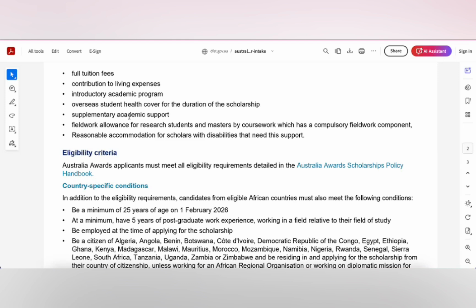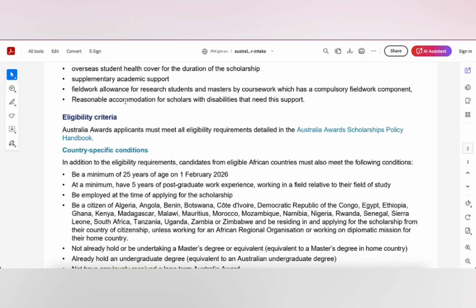Supplementary academic support. I guess it depends on the kind of support that you're going to need. Field work allowance, if you are doing masters by research, or masters by coursework which has a compulsory field work component, then you'll be covered. And also reasonable accommodation if you have a disability that needs support.